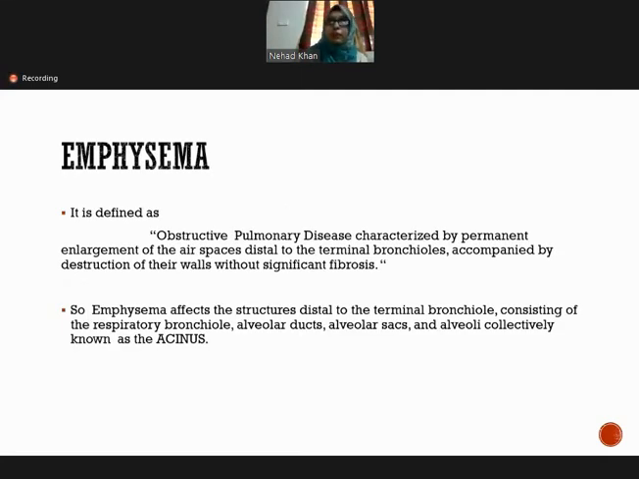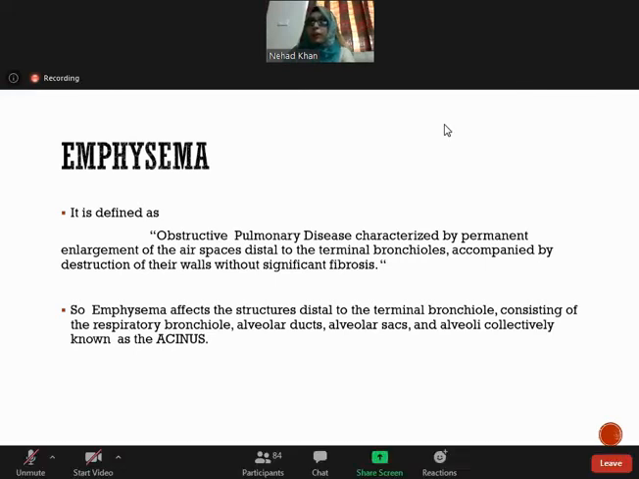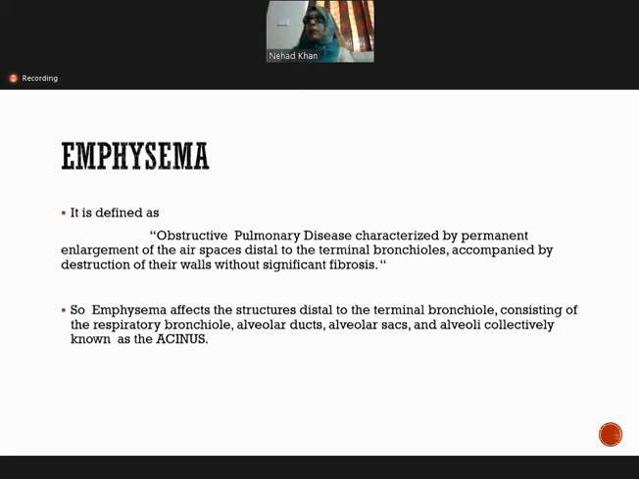So emphysema is defined as an obstructive pulmonary disease characterized by permanent enlargement of the air spaces distal to the terminal bronchioles, which is accompanied by the destruction of their walls, but without significant fibrosis. So in emphysema, the important thing is that the destruction is permanent and it is distal to the terminal bronchioles, but the fibrosis is not very significant here. So emphysema affects the structures which are distal to the terminal bronchioles.